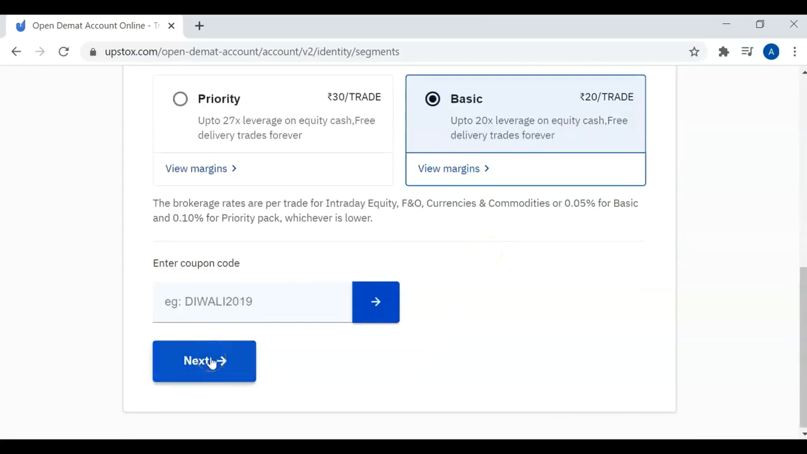You have to select next. If you have any coupon code, you can enter it here.